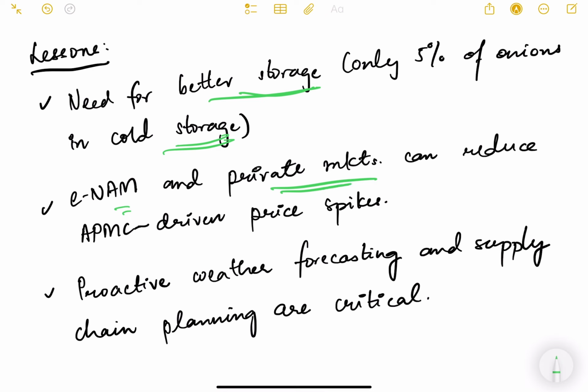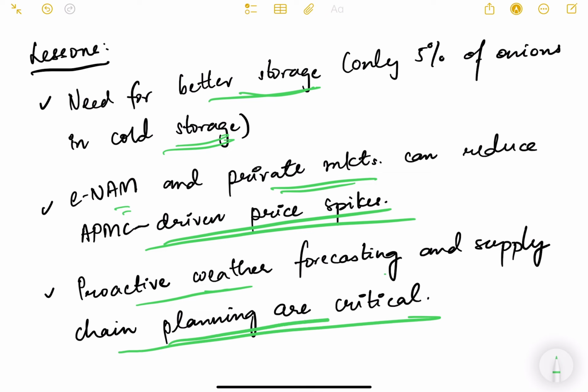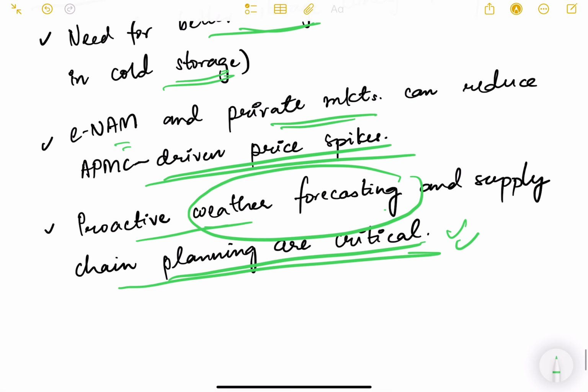Then eNAM and private markets can reduce APMC driven price spikes. Proactive weather forecasting and supply chain planning are critical. So we need to plan the supply chain very well. Private sector participation is equally important, and weather forecasting is also very, very important, because Indian agriculture depends heavily on weather. So there should be a pre-warning so that people know how to act and how to save their crops, how to have better storage, etc.